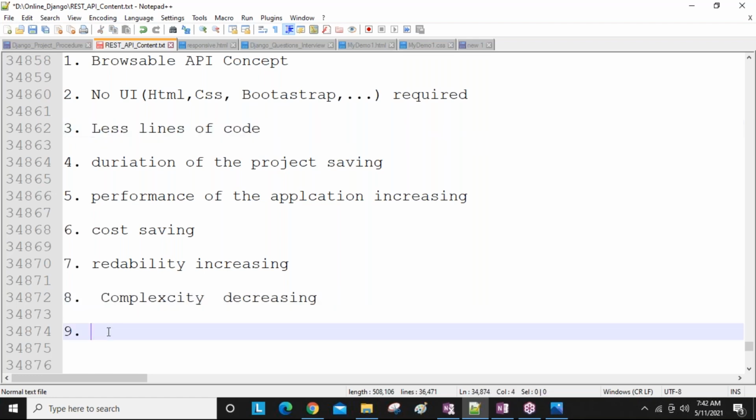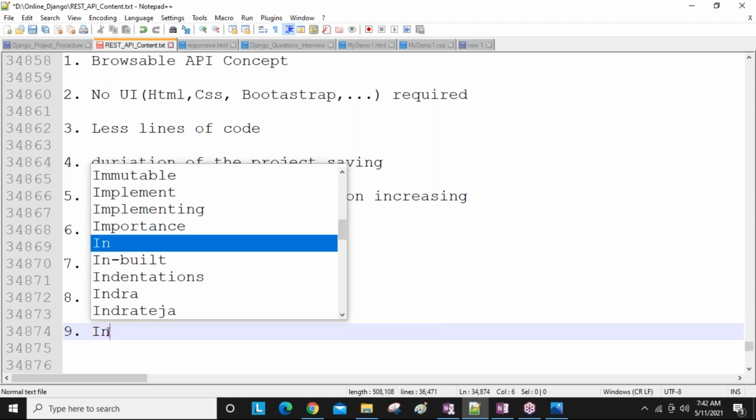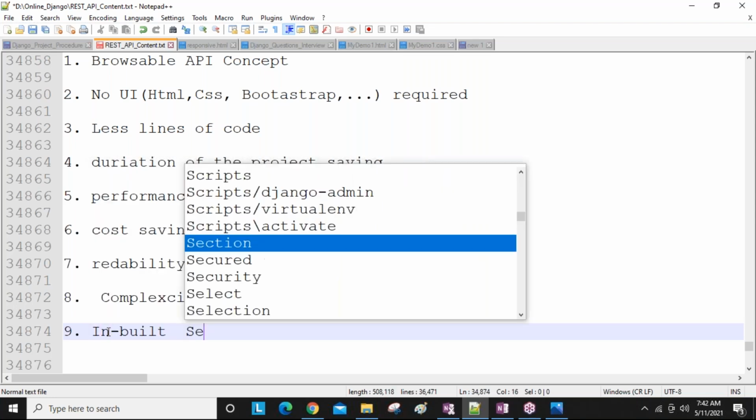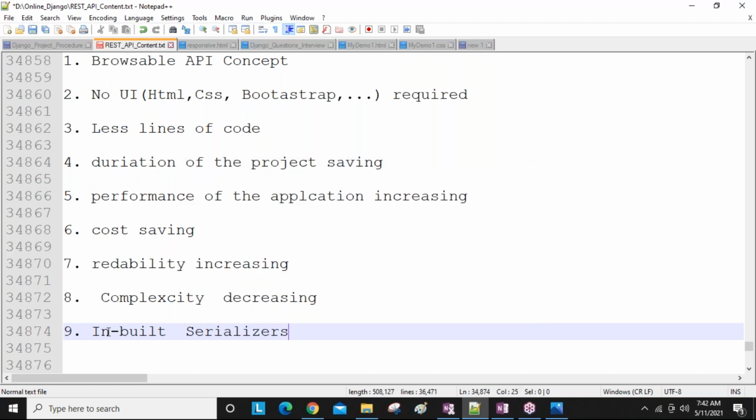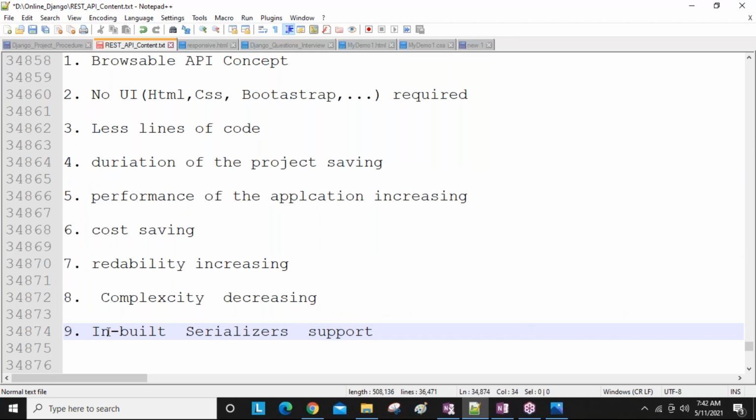So next, guys, one of the best features is the serializers concept. Django REST framework is providing inbuilt serializer support. Very important concept. In the Django REST framework, regularly we are going to use the serializer concept. Django REST framework provides so many ready-made modules. For the serializer concept also, one ready-made module is there, the serializers module. Using that module, what we can do and what we cannot do, we will discuss later.